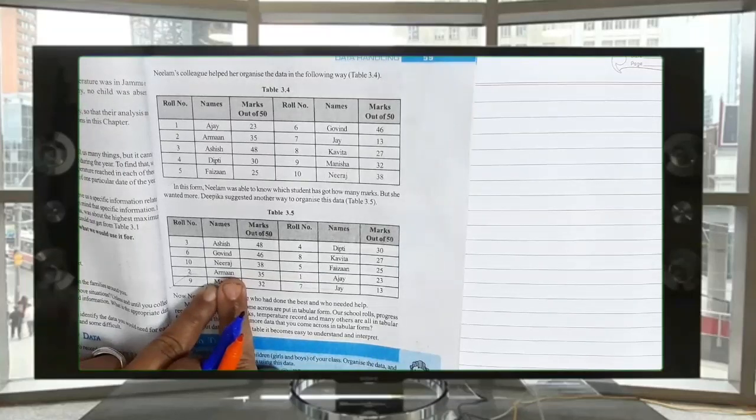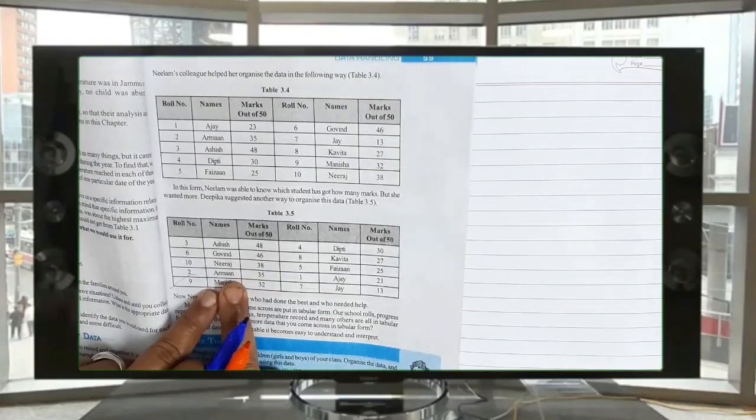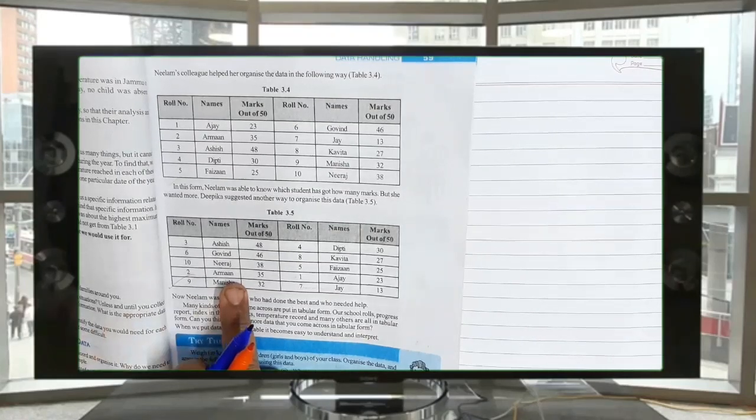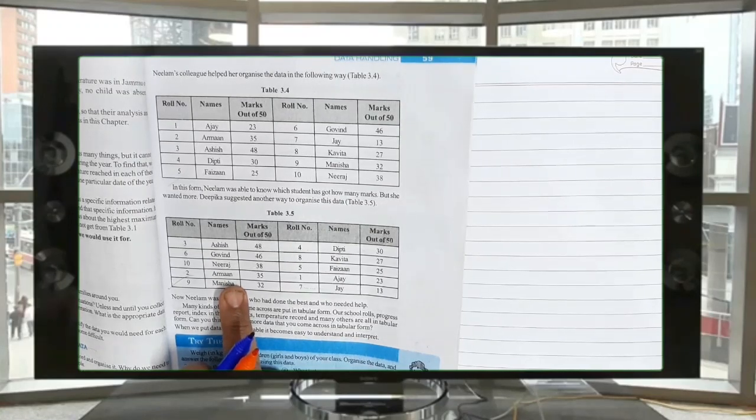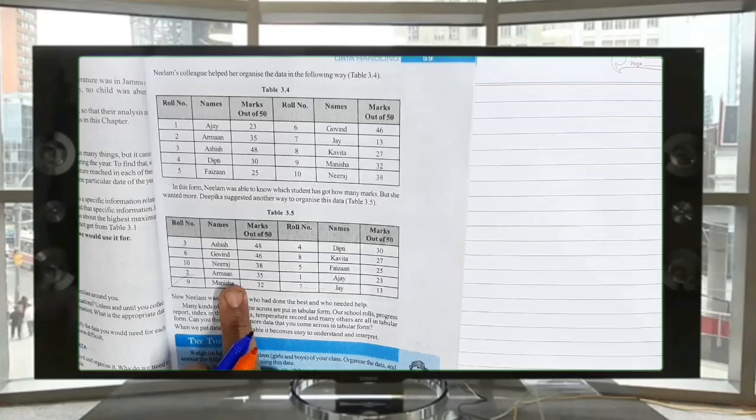See here, table 3.5, you observe here, in the descending order. Either descending or ascending, in any one of the orders, we have to arrange or organize the data. If we arrange them in the descending order, suddenly we will come to know who is the highest, that will be first, and who is the least, that will be last. Descending order means highest to lowest. Ascending means lowest to highest. So in any one of the ways, we have to organize the data.